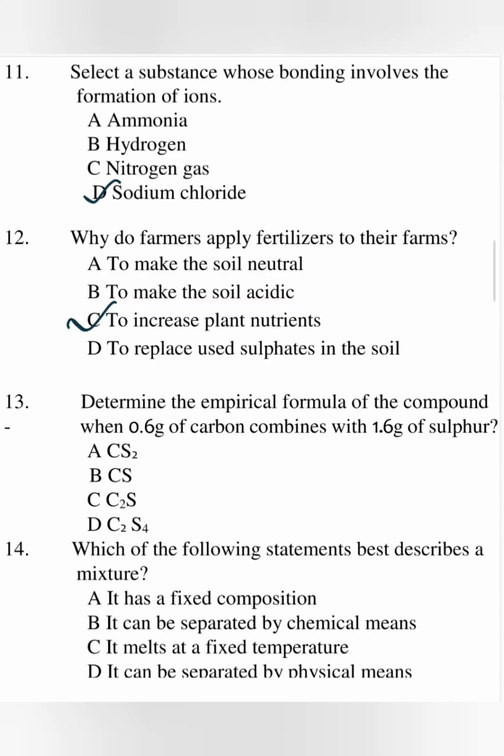In number 13, determine the empirical formula of the compound when 0.6 grams of carbon combines with 1.6 grams of sulfur. So we have carbon and we have sulfur. The mass of carbon is 0.6, that of sulfur is 1.6. So we get the moles, divide the mass of carbon by 12, its relative atomic mass, and that of sulfur by 32, its relative atomic mass. 0.05, here 0.05. So the simplest ratio of the moles is 1:1, corresponding to CS.